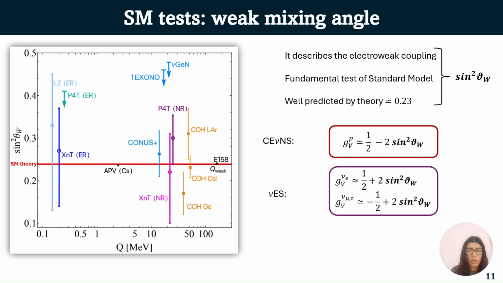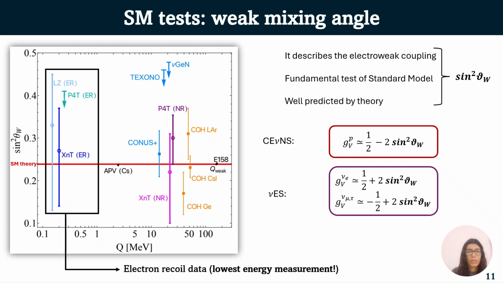We are able to measure it because the weak mixing angle enters the cross sections of CENNS and nu-S interactions in this formula. So it enters the vector couplings.